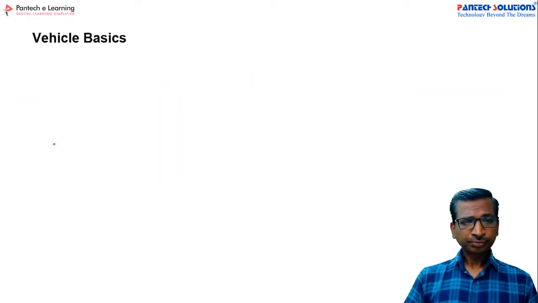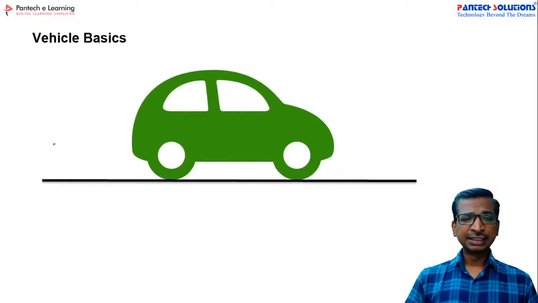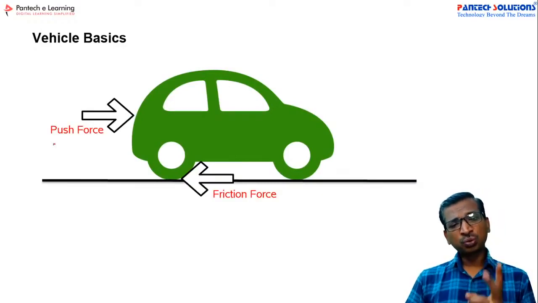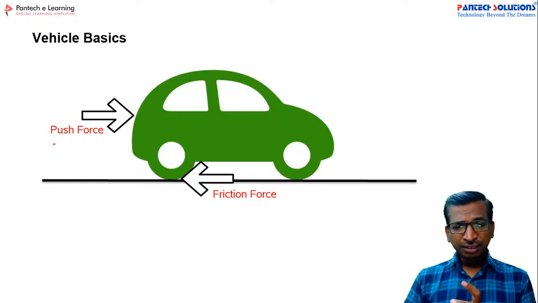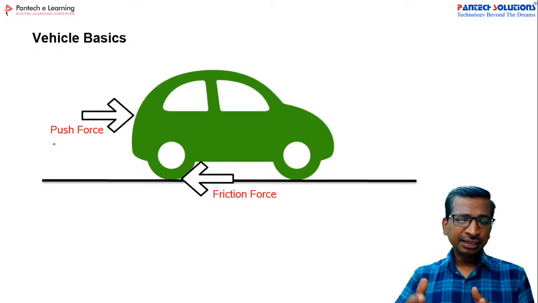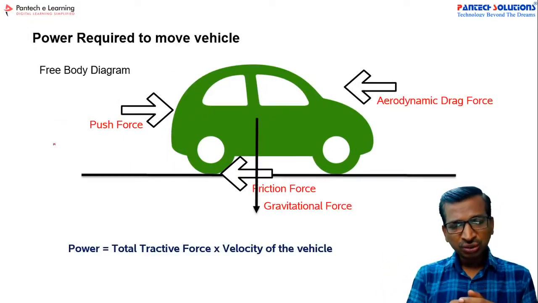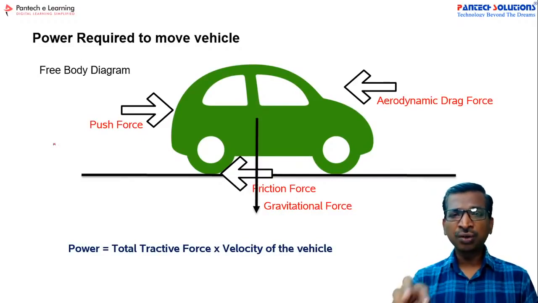So what are the vehicle basics? See, actually if you take any vehicle, there will be two types of force. One is called the push force, and another one is called the friction force, right? The friction force has a variety of types, and the push force is the active force to drive your vehicle.